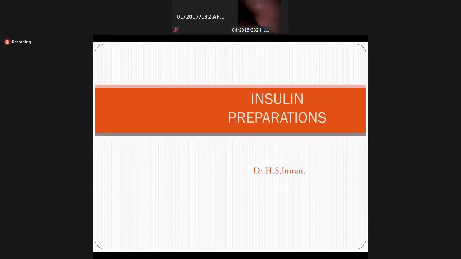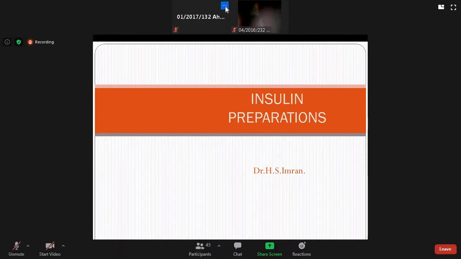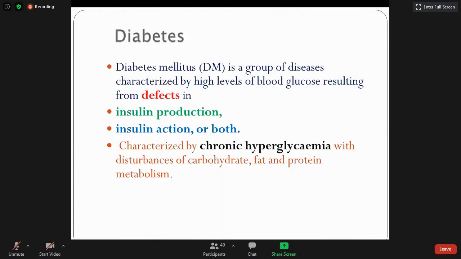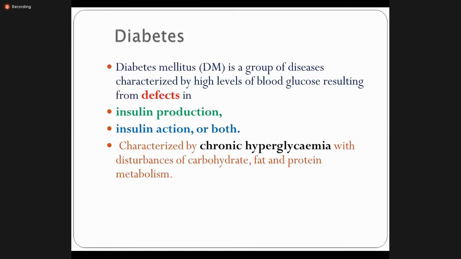Clear? So that is why, if there is absolute lacking or deficiency of insulin, the problem that can occur is labeled as diabetes, or diabetes mellitus. This is the condition, right? So diabetes mellitus is a group of diseases. Why do we label it as a group of diseases?